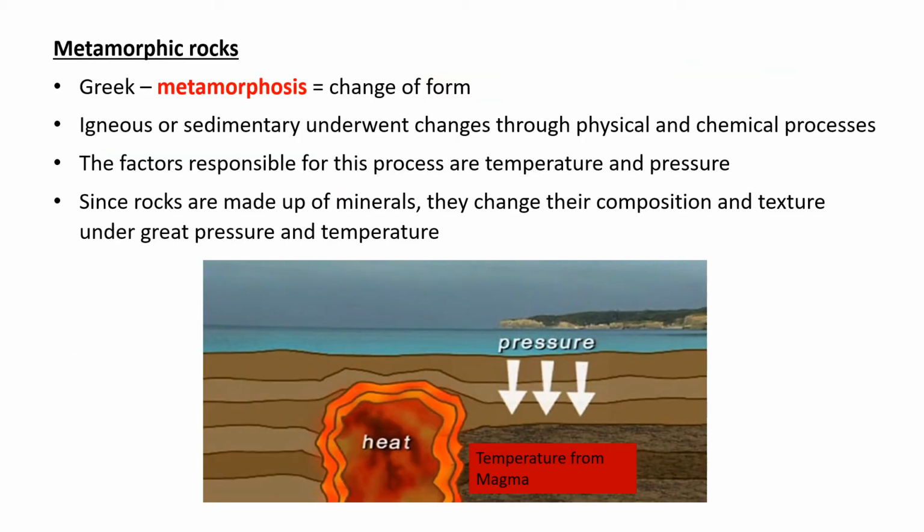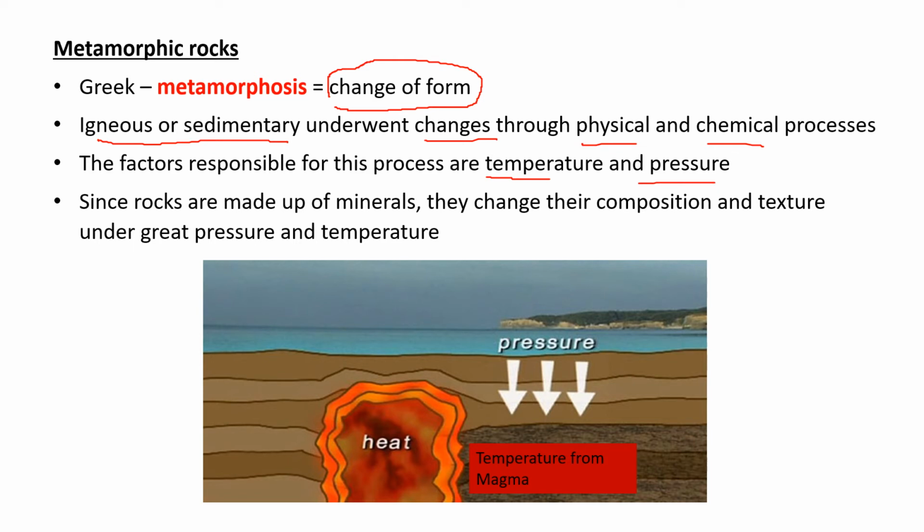Now ultimately let's talk about the third type of rock, which is called metamorphic rock, which comes from the Greek word metamorphosis. What is the meaning of the word metamorphosis? Change of form. Metamorphic rock is created from igneous or sedimentary rock by applying some changes. Those changes can be physical or chemical, and that generally happens with temperature and pressure.